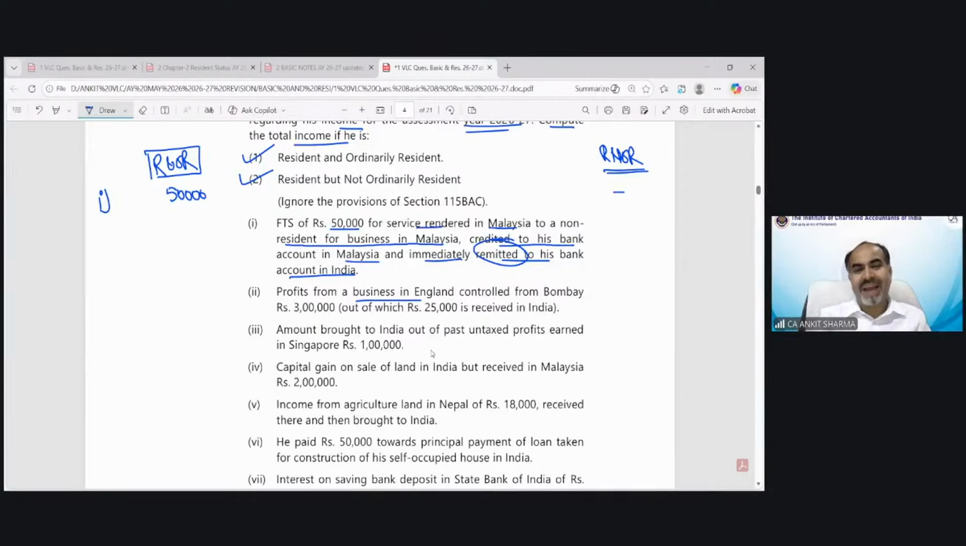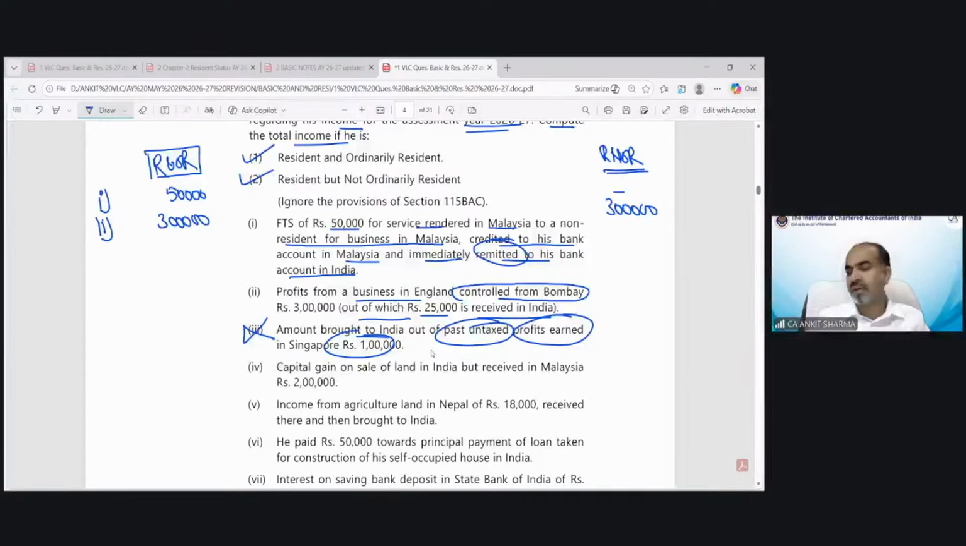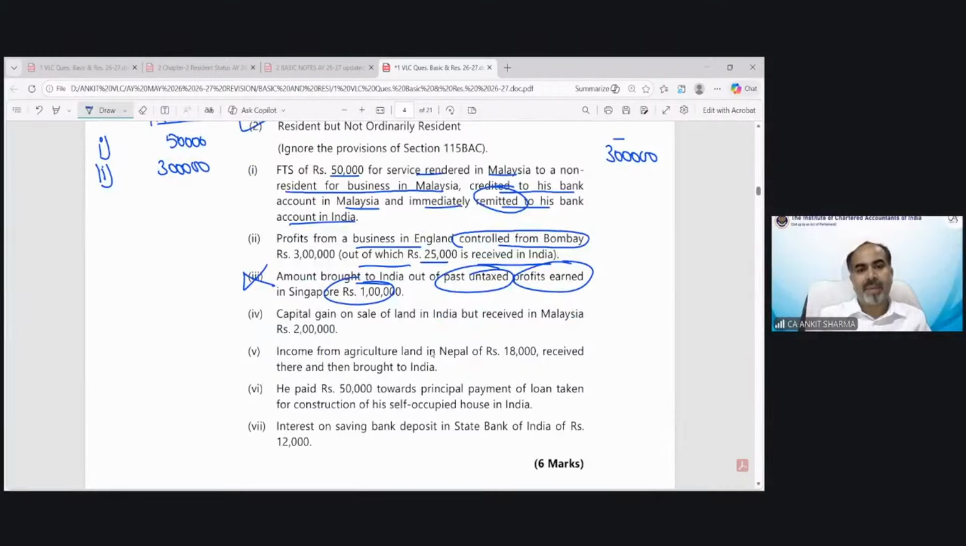Profit from a business in England controlled from Bombay, out of which 25,000 is received in India. So if business is controlled from India, if you are a ROR, everything is going to be taxed. And if business is controlled from India, then this 3 lakh is also going to be taxed in India. Amount brought to India out of past untaxed profit: past untaxed income does not have any effect on our current year income calculation. Capital gain on sale of land in India but received in Malaysia. Because it has been sold in India, it arises in India, and is going to be taxed in both cases.